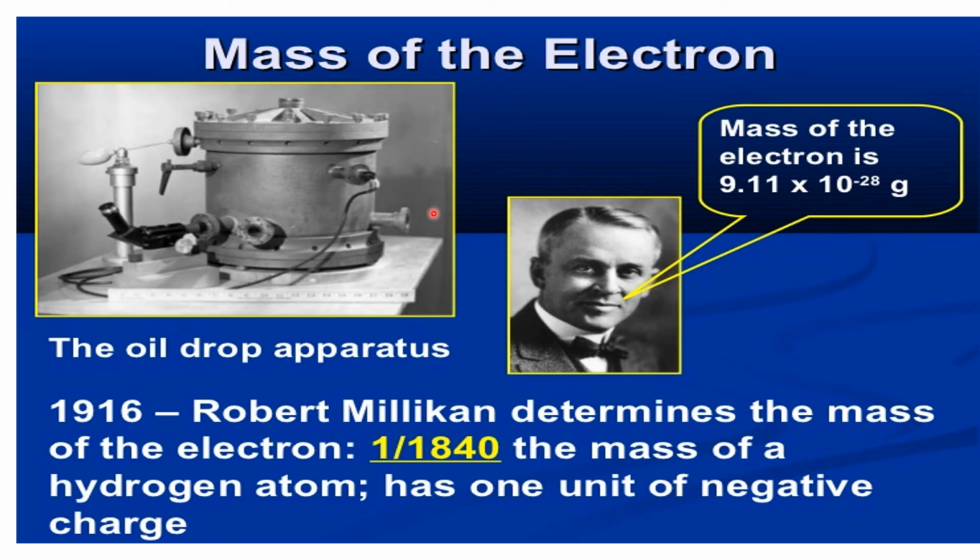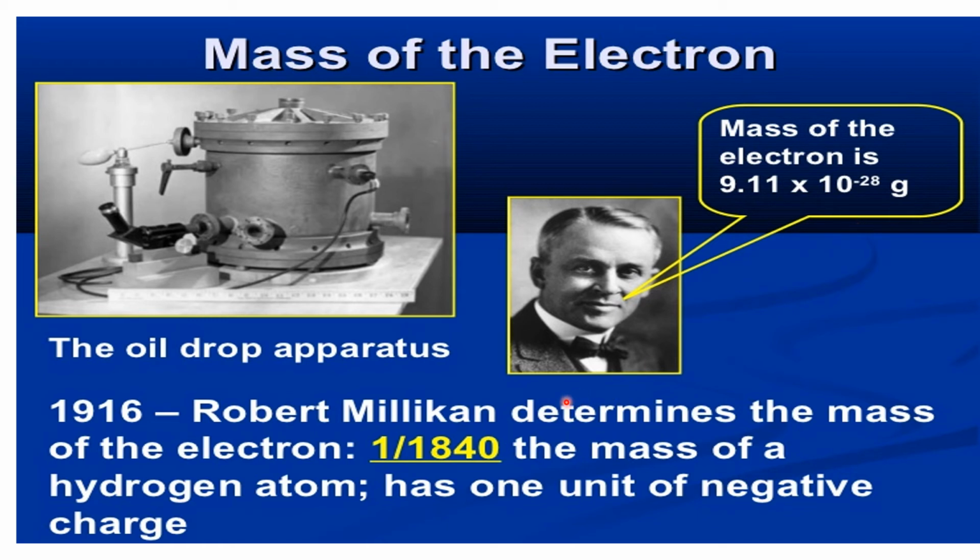The mass of the electron was first observed by the scientist Robert Millikan in the year 1916 with the oil drop apparatus, and he observed that the mass of the electron is equal to 9.11 into 10 to the power of minus 28 grams.